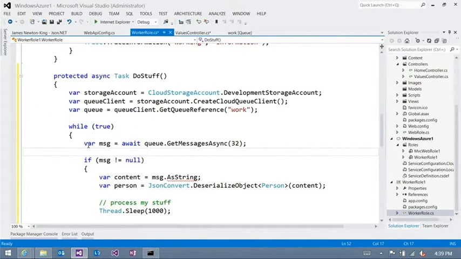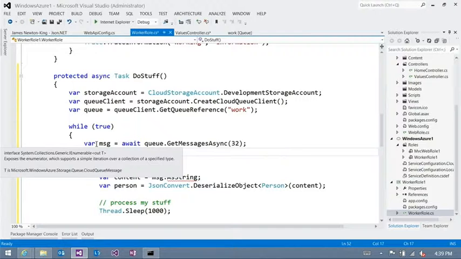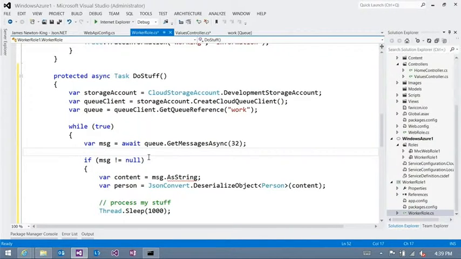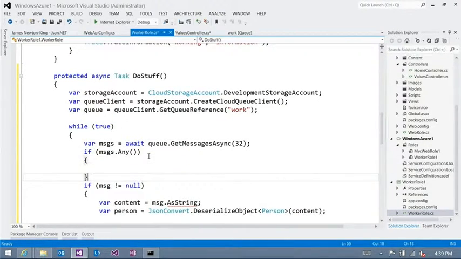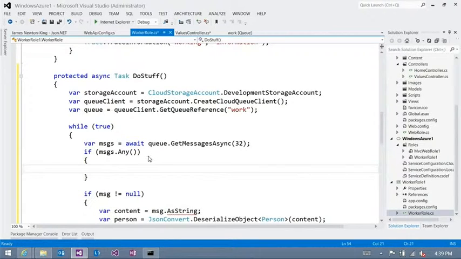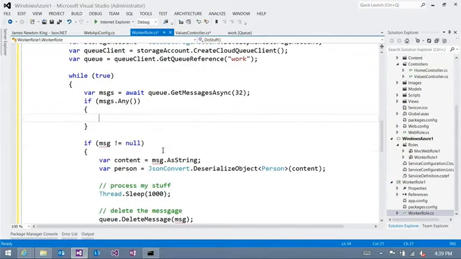What I happen to get back is an IEnumerable of CloudQueueMessage. So now, instead of message equal to null, let's change that to messages. So if messages.Any. Any is the enumerable way of saying, is there anything to do here? This is essentially if count greater than 0. Right, the LINQ way of doing that. Yeah, since this is an IEnumerable we're working against.